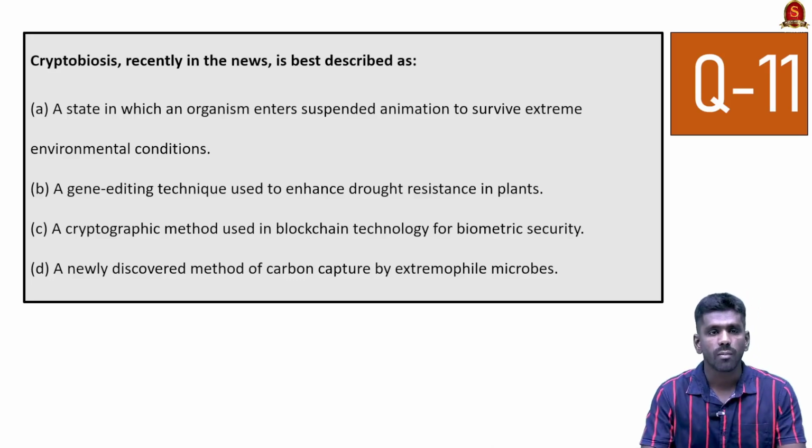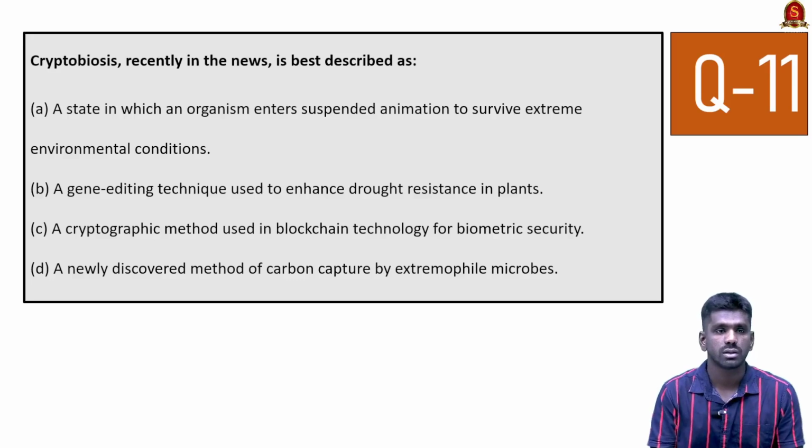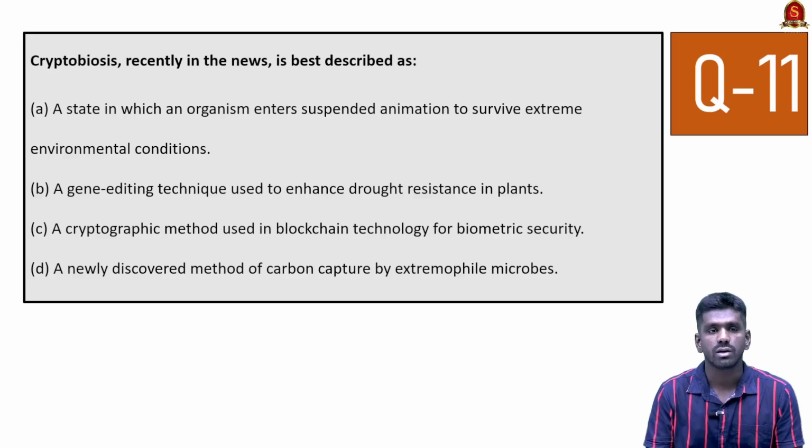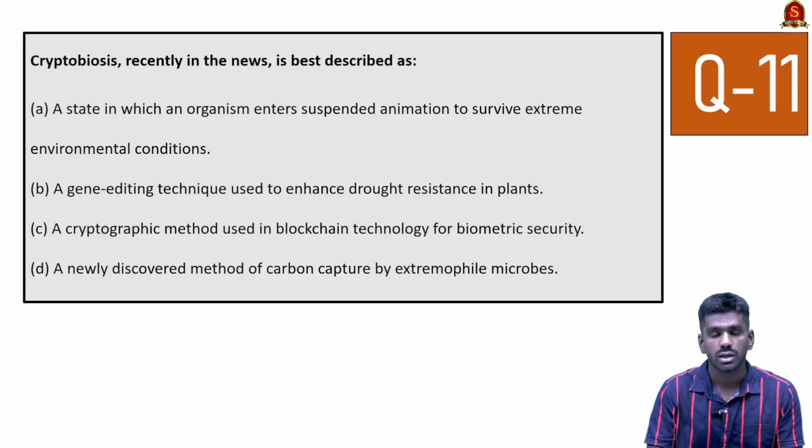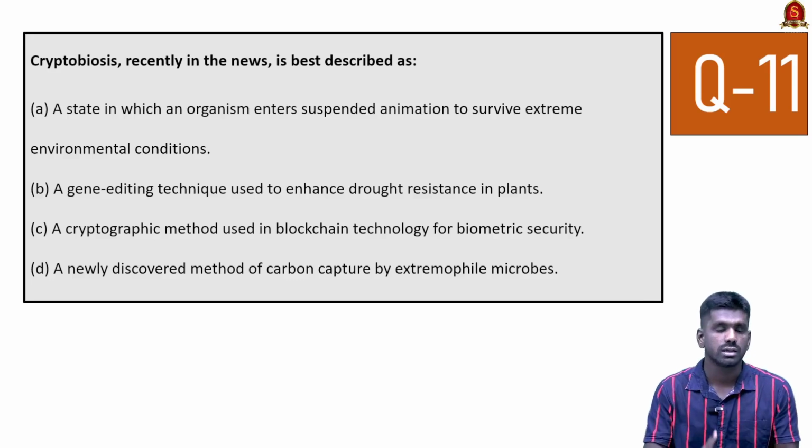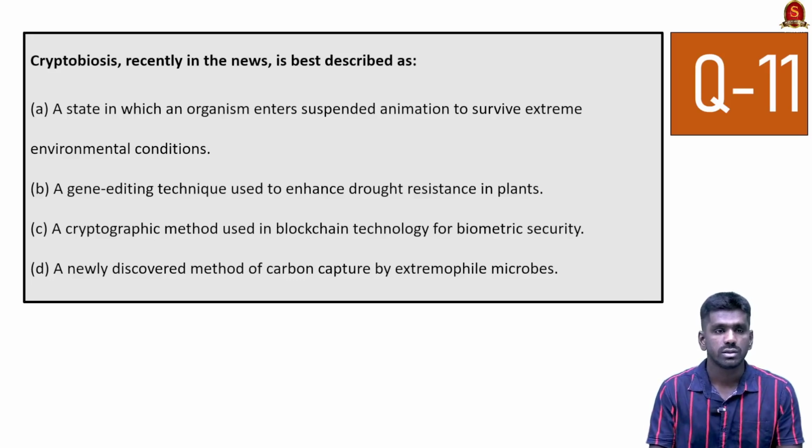See, recently an organism called tardigrade was launched into space. It was sent to the moon, and this organism is known for surviving extreme environmental conditions. It can survive nuclear holocaust, it can survive in Antarctica, it can survive in space. So this tardigrade has this cryptobiosis.